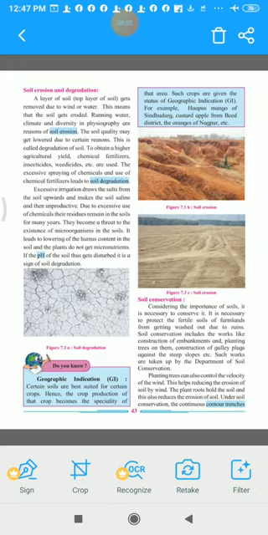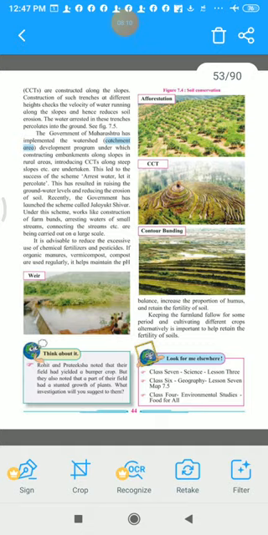Under soil conservation, the continuous contour trenches. Turn your page. For soil conservation, a few methods are practiced. Among them, one method is continuous contour trenches. Now what do you mean by contour trenches? Also called CCTs, they are constructed along the slopes. You can see the picture, second picture, 7.4 CCT. See, this is on the slopes, along the slopes. See how these contour trenches are built.